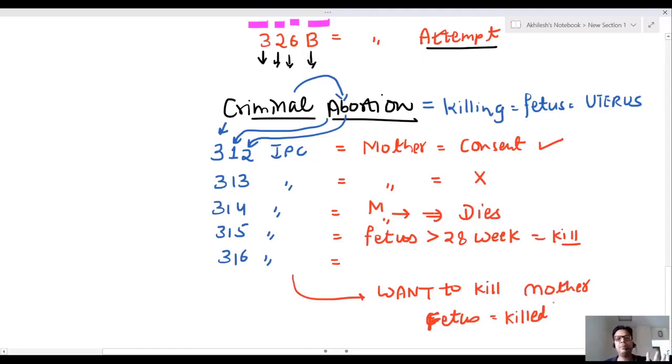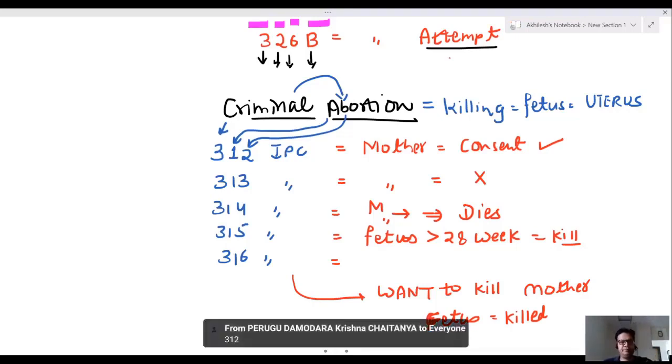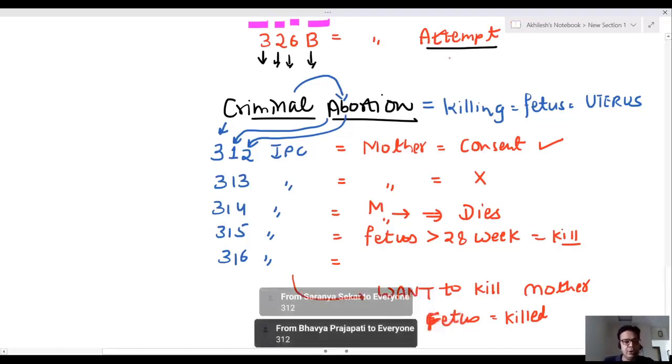Now, I am putting some question to you. You will understand then what this is. Which IPC where mother and doctor both are punishable in criminal abortion, where mother is giving consent for criminal abortion? What is the IPC? Anyone? 312. During the criminal abortion process, if the mother dies, which IPC will be applicable?